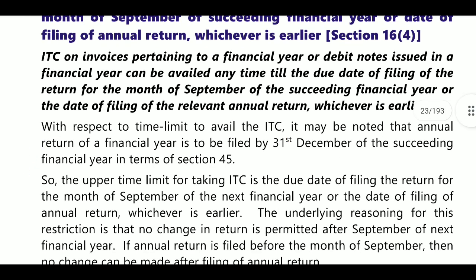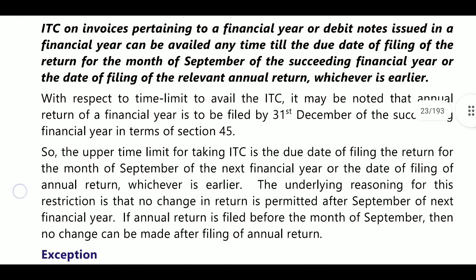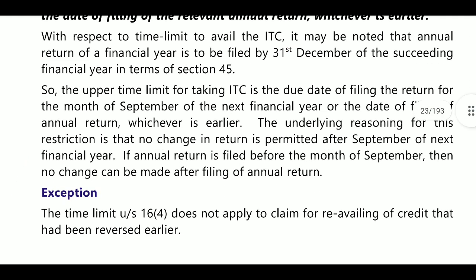Here the relevant annual return will be 31st December. Next, the upper limit for taking the ITC is the due date of filing of the return for the month of September of the next financial year, or the date of filing of the annual return, whichever is earlier. Here the underlying reason for the restriction is that no change in return is permitted after September of the next financial year, even if the annual return is filed before the month of September.